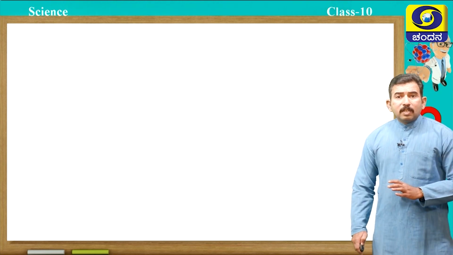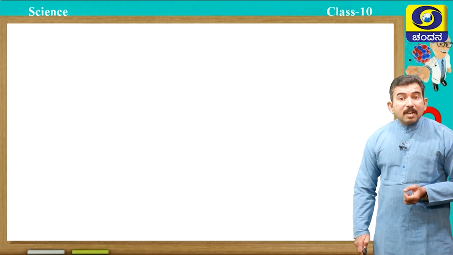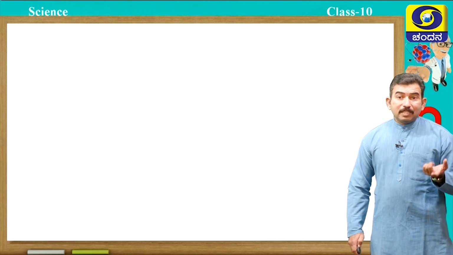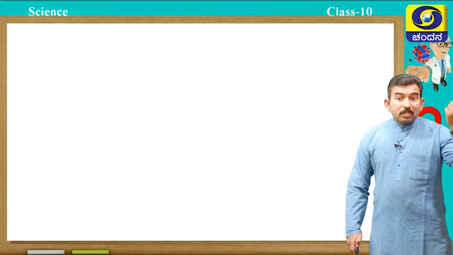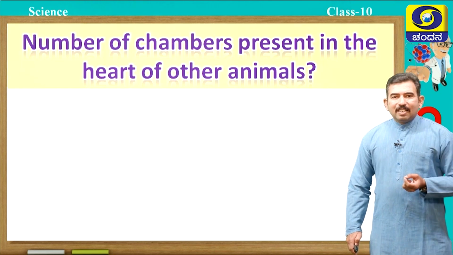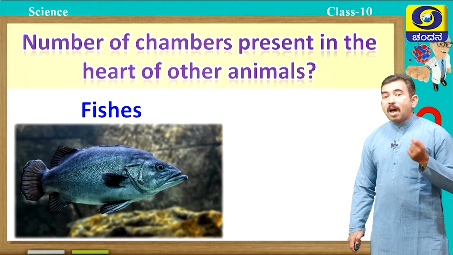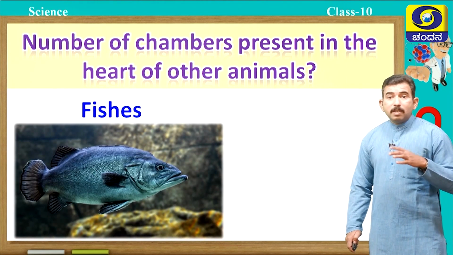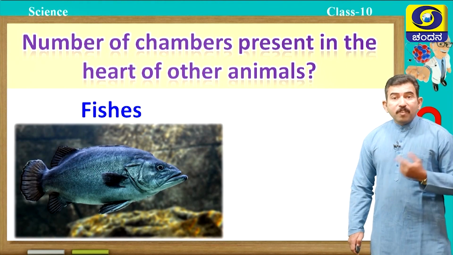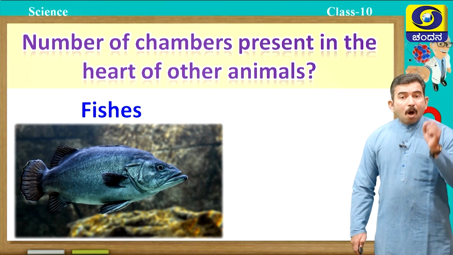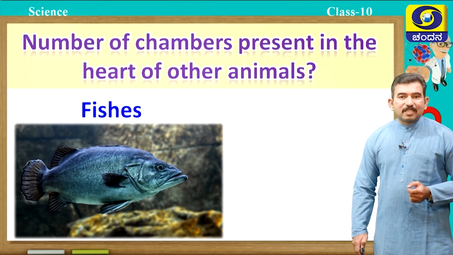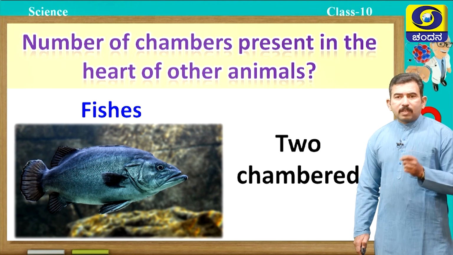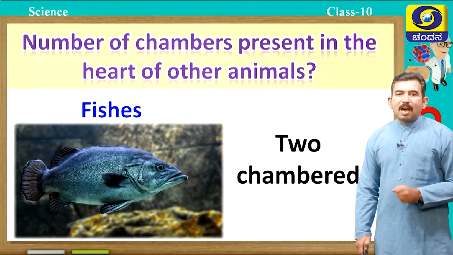What about the number of chambers of heart in other animals? Just recall what you have studied in your last class. Number of chambers of heart present in other animals varies. For example, fishes. Can you tell me how many chambers of heart present in fishes? Yes, you are right. In fishes, two-chambered heart is present.